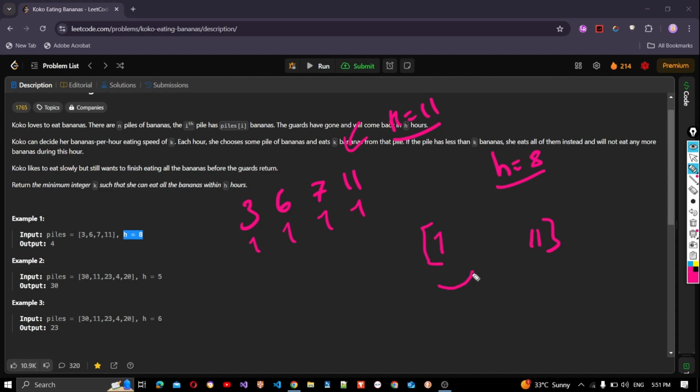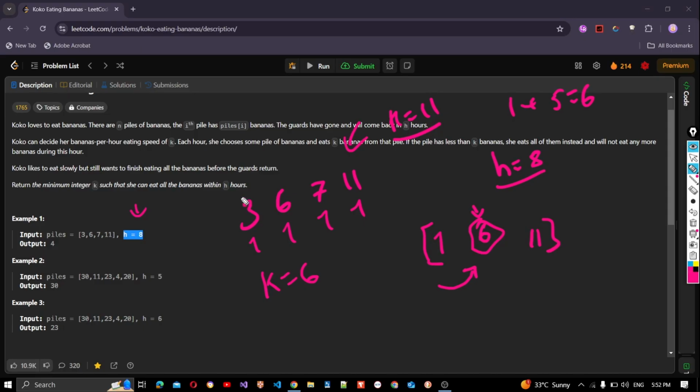Now let's take something in the middle. This gives us a hint that we can use binary search, but not yet. Let's just confirm that. We have K something in the middle. Let's just say 1 plus 11 over 2, 6, something in the middle here, 6. Now we take 6. This means Koko will eat 6 bananas per hour. Let's see if she can finish all the bananas within 8 hours.